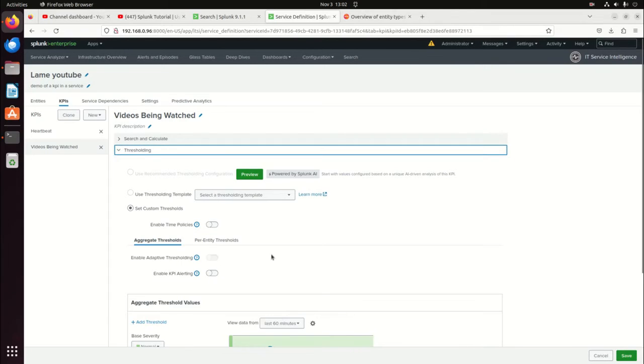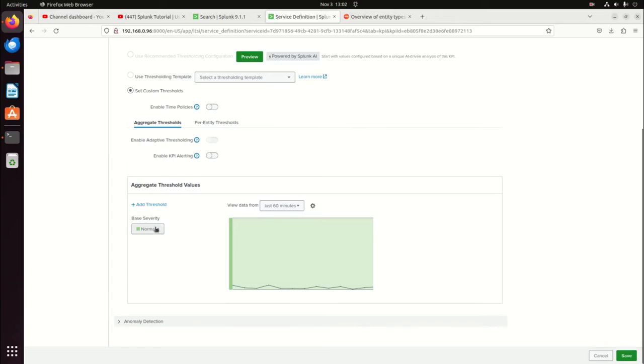Let's go put some thresholding on here. So we've got the normal threshold. Having a big high number is actually really good. So I don't want something like that. We're going to go anything above 1 is good. No, we're going to say anything above 2. If we're only getting 1 video watched, it's not good enough. And so we'll go put another value in there. So we're going to put this as 0. Add a new threshold. That's going to be 2.